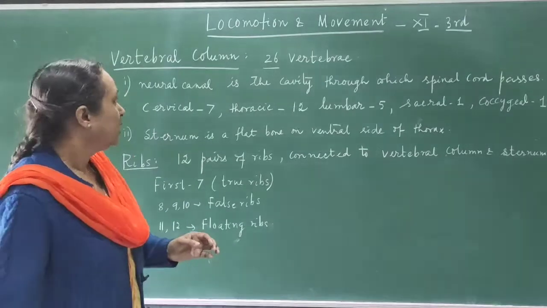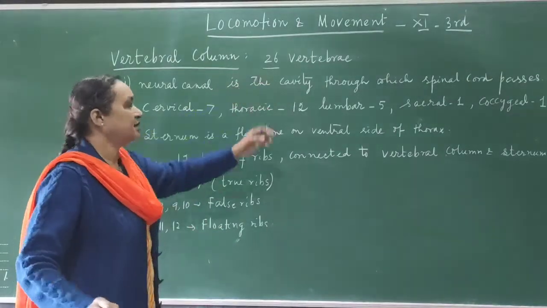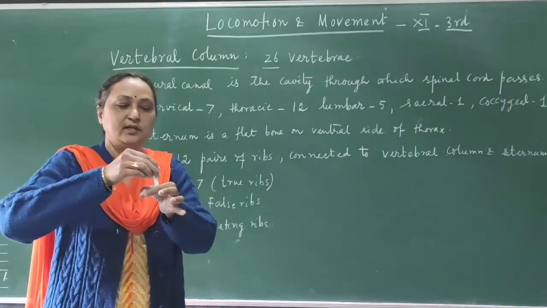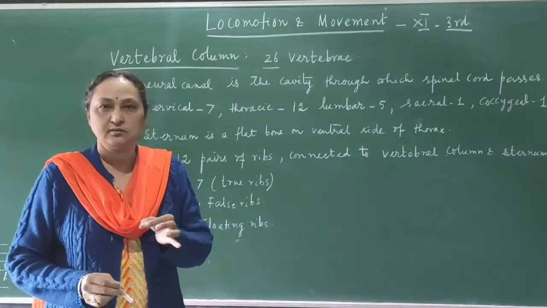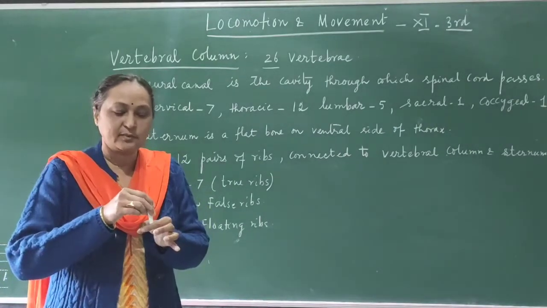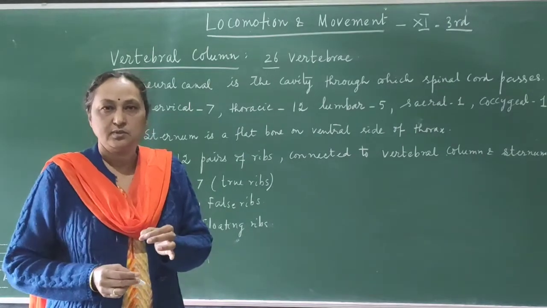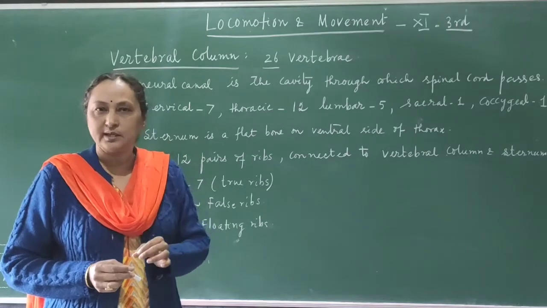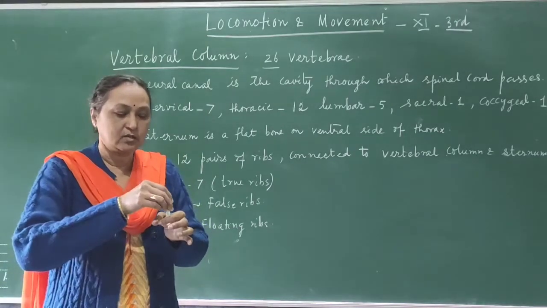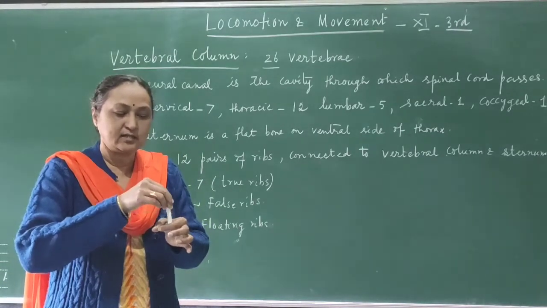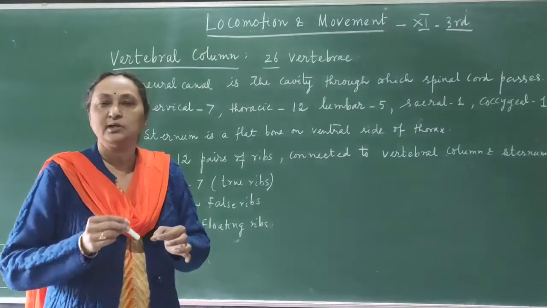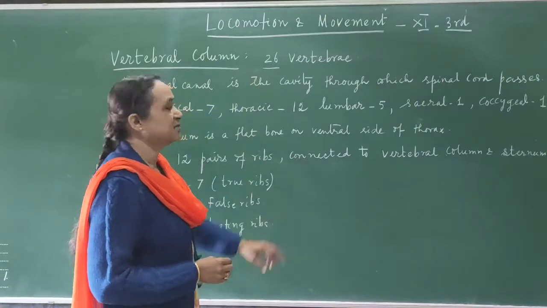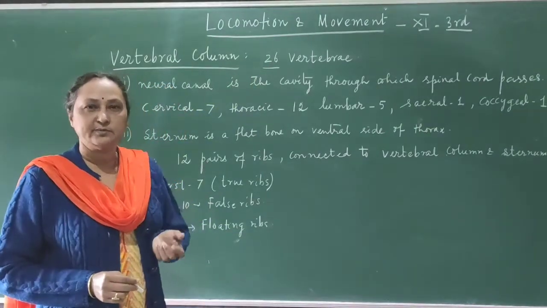Now this is a column of bone, but inside you can find one hollow cavity, and in the hollow cavity the spinal cord runs, because the brain is connected to the spinal cord, and the spinal cord passes inside the neural canal of the vertebral column. Out of these 26 vertebrae, they are also divided into different types.